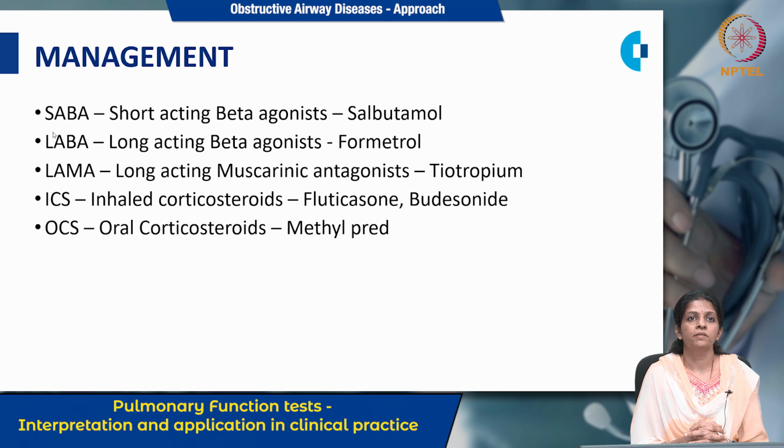SABA, that is short-acting beta 2 agonist, that is salbutamol. LABA, that is long-acting beta 2 agonist, that is formoterol. LAMA, long-acting muscarinic antagonist, that is tiotropium. Inhaled corticosteroid, that is fluticasone or budesonide, and oral corticosteroid, most commonly we use methylprednisolone.